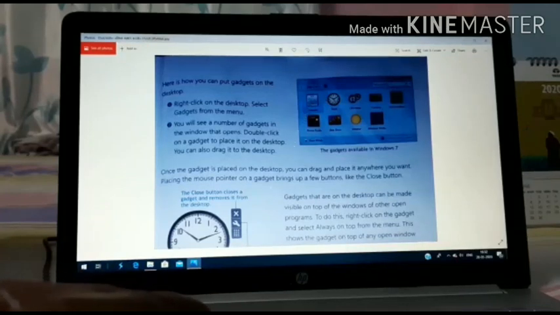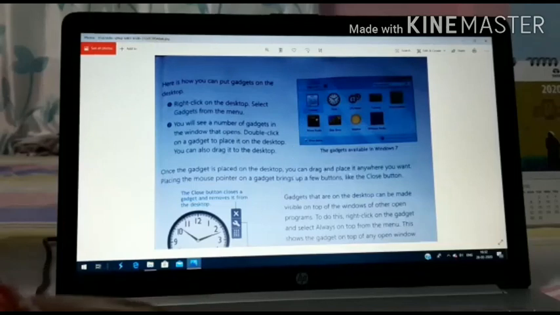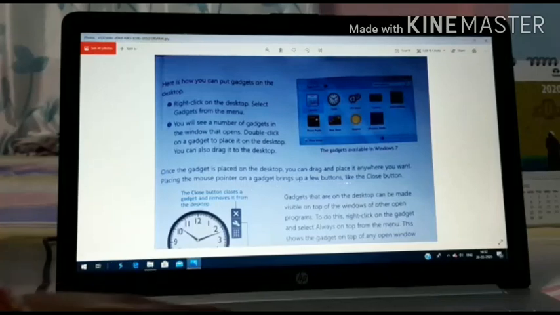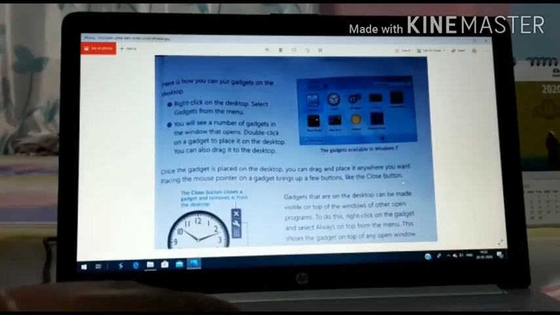Once the gadget is placed on the desktop, you can drag and place it anywhere you want. Placing the mouse pointer on the gadget brings up a few buttons, like the close button.